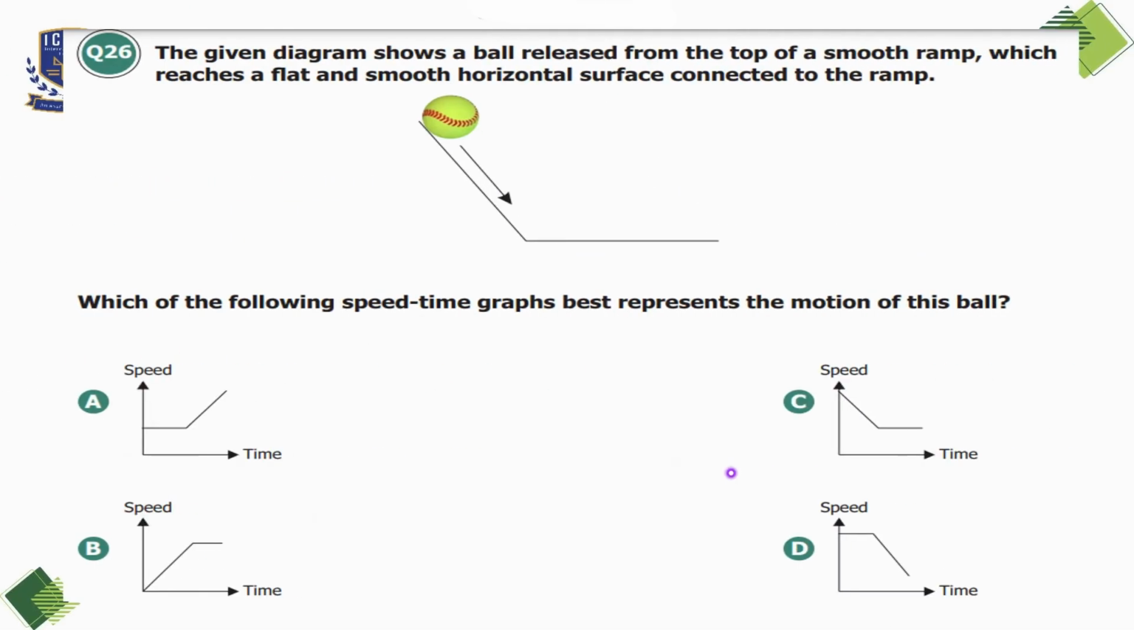Question number 26. The given diagram shows a ball released from the top of the smooth ramp, which reaches a flat and smooth horizontal surface connected to the ramp. Which of the following speed time graphs best represents the motion of this ball? So, four graphs are given to us. When the ball is released from the top of the smooth ramp, the speed will increase in the start. And when it reaches the flat and smooth horizontal surface, the speed will remain the same or it will decrease. So that is represented by the graph given in option B. So we will select it as our correct option.